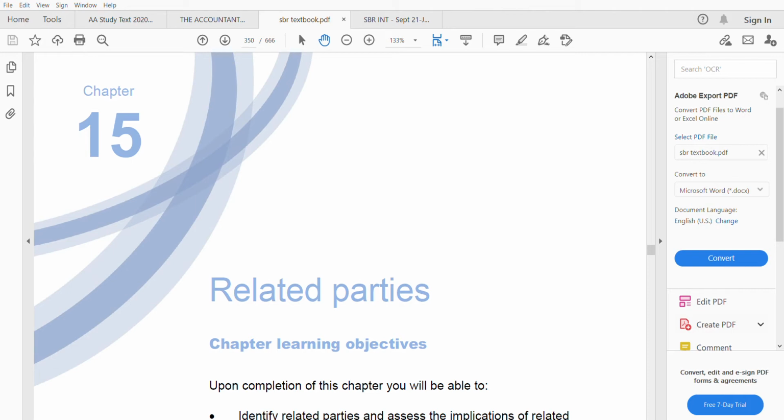For related parties, the change is that before, it was asked as an ethical question. Most of the time, ethics is linked with related parties, so whenever a related party question was there, you could write it as an ethical answer. But now it can be asked as other reporting issues. It might or might not be linked with ethics. It's not always with ethics now. So that is the only change in IAS 24. Everything else, the knowledge, remains the same.